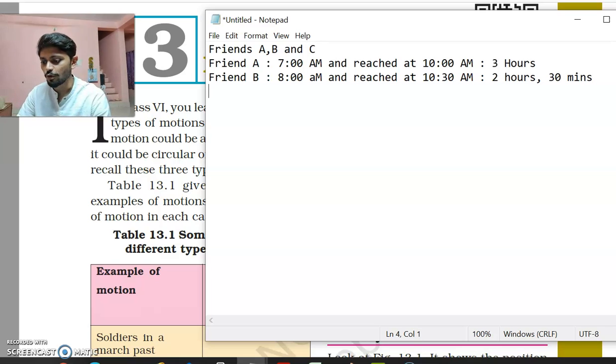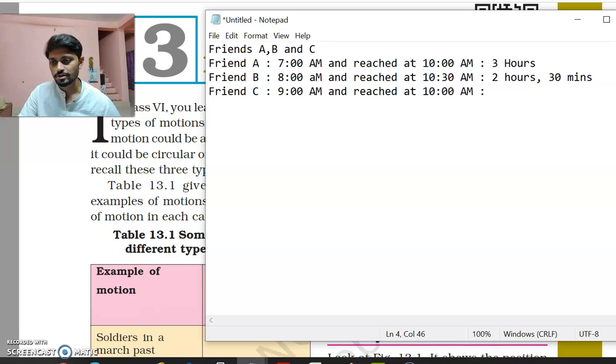What about friend C? He left at 9 a.m. and reached at 10 a.m. If you look at these numbers, we can see that friend A and friend C both reached at the same time.